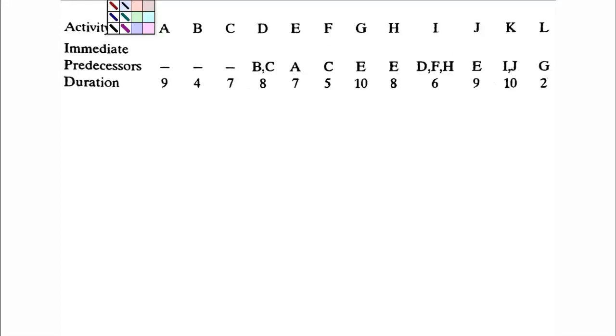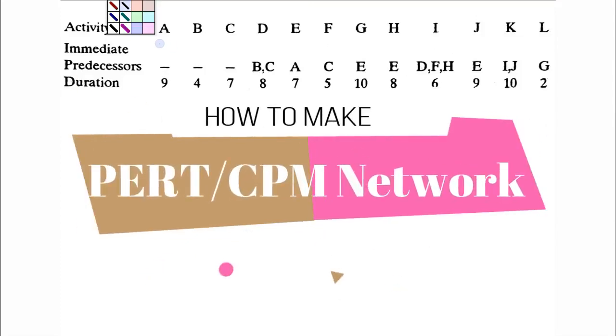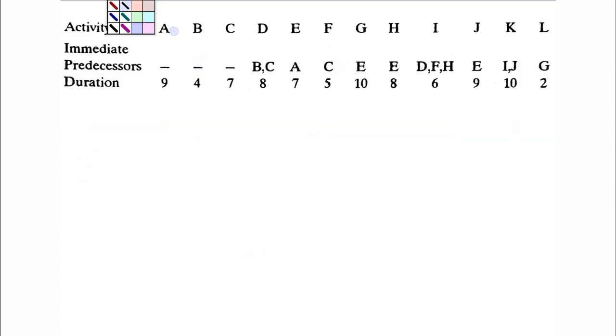Hello, welcome back to PERT and CPM. Today we'll make a network for these given predecessor relationships. We have activities ranging from A, B, C, D to L. Then there are certain predecessor relationships. Before we go ahead and make this network, let us get on with our initial analysis.